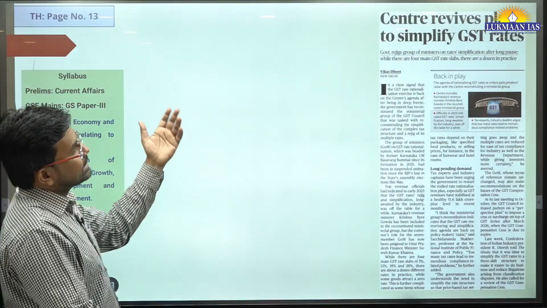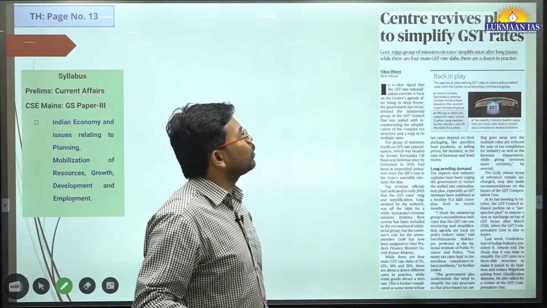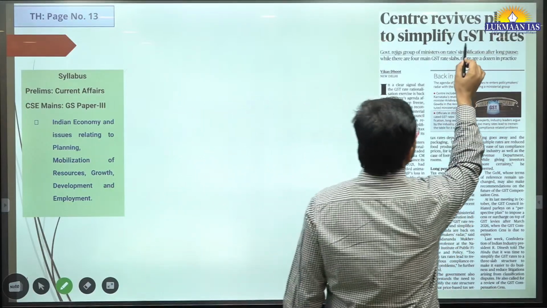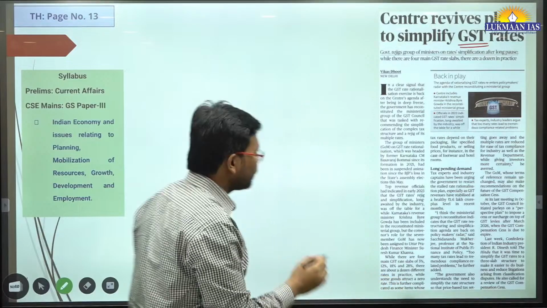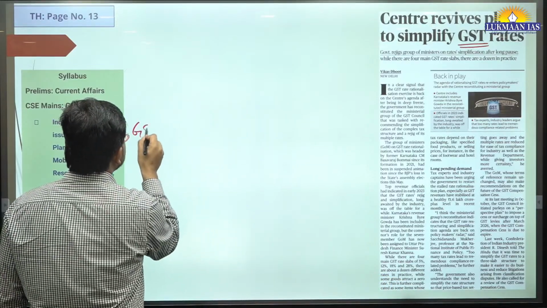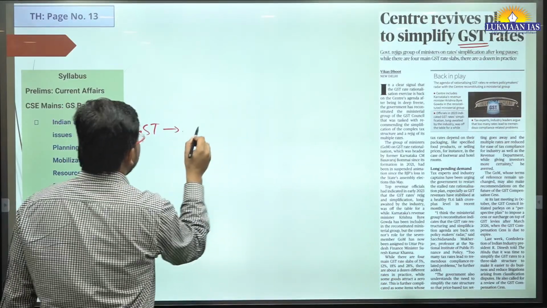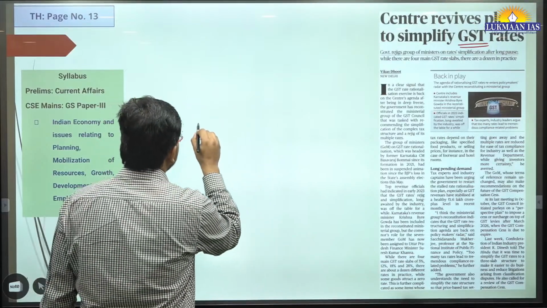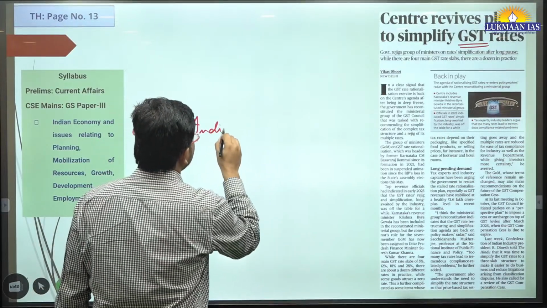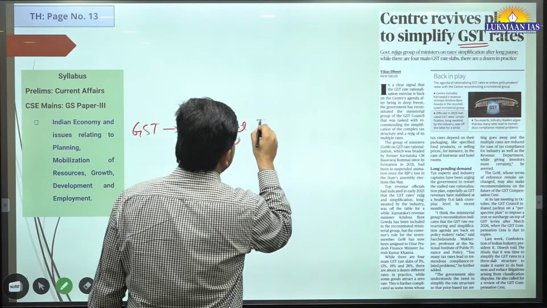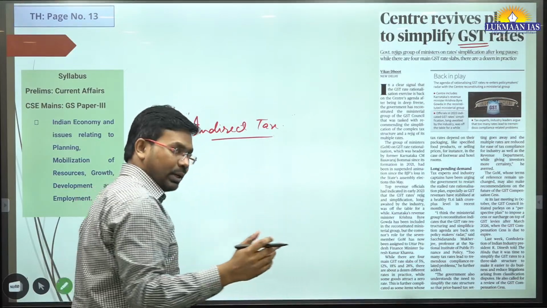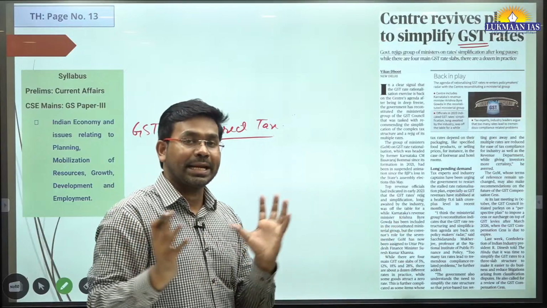This article says Center revives plan to simplify GST rates. GST stands for Goods and Services Tax, and it is an umbrella tax that clubs different indirect taxes together. So it has clubbed many indirect taxes together.